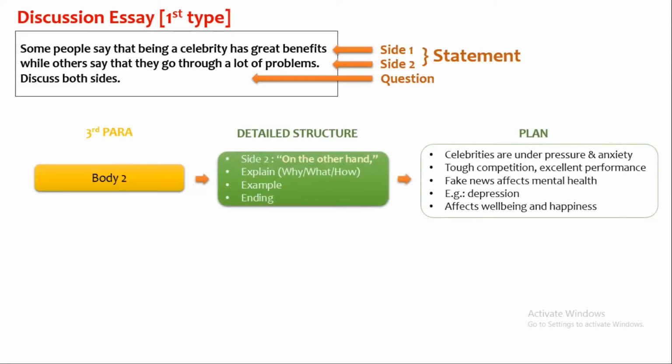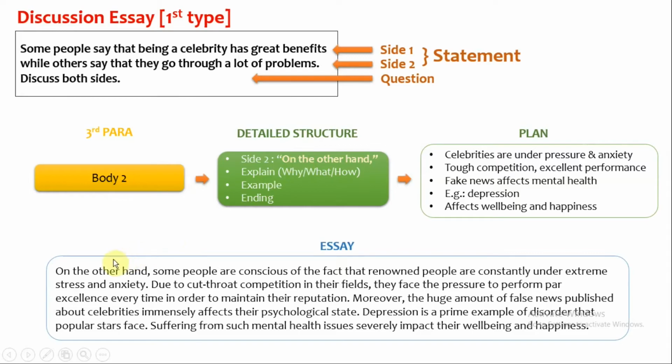We had already created a plan for body 2, so let's develop it into band 9 sentences. First sentence is to write about side 2 and the plan says celebrities are under pressure and anxiety. For this discussion essay, always start body 2 with on the other hand. Our first sentence for body 2 will be, on the other hand, some people are conscious of the fact that renowned people are constantly under extreme stress and anxiety.